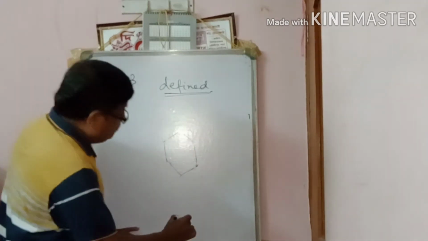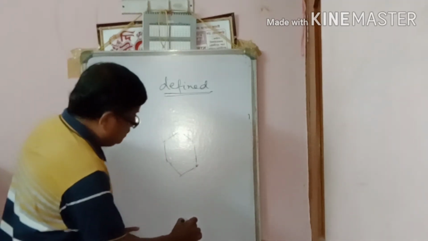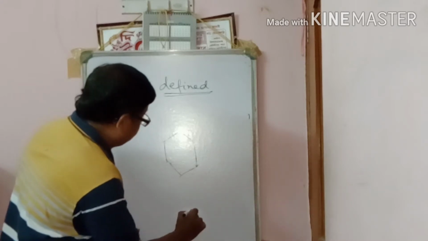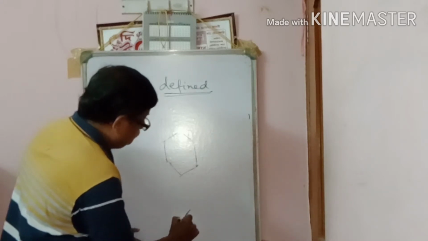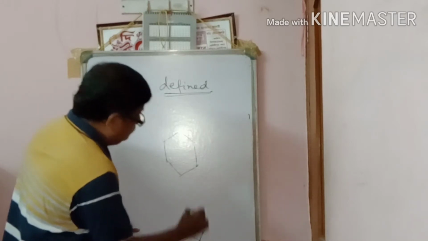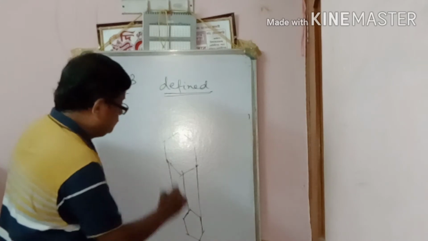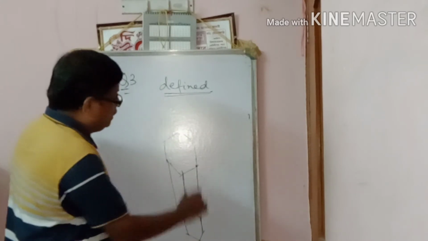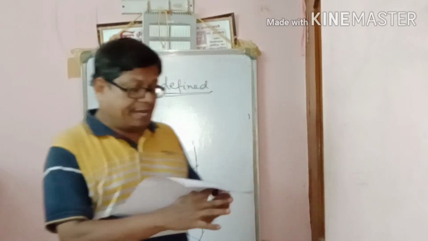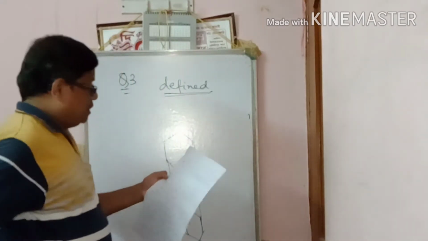Do the same for the other face and join them. So the number of vertices of a hexagonal prism is 12.